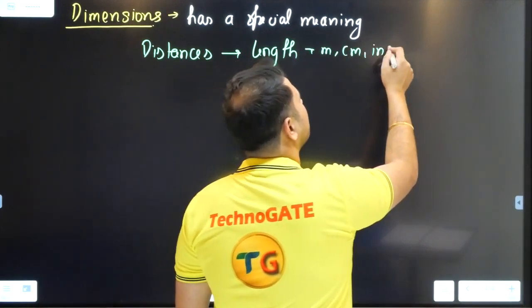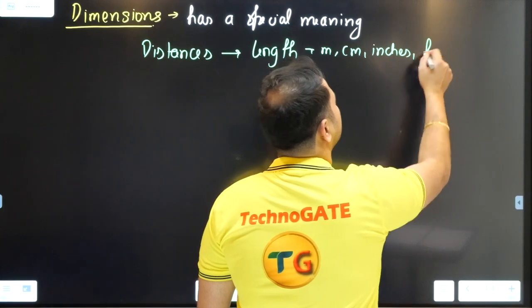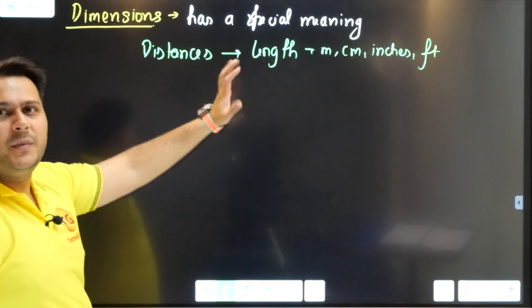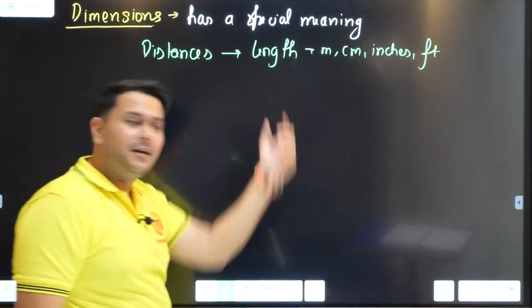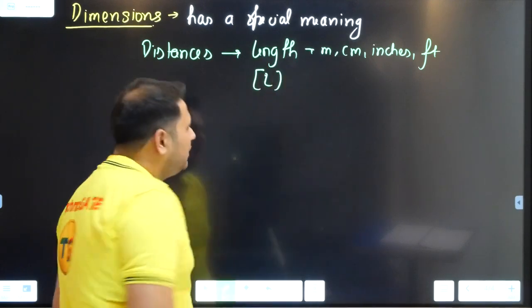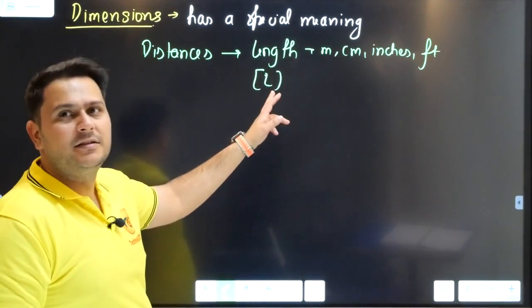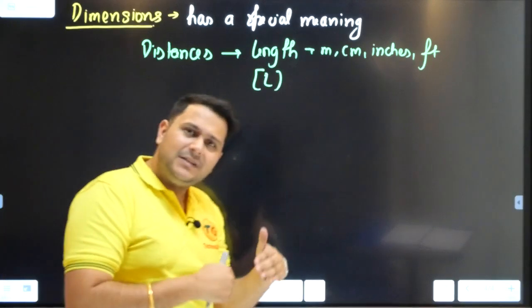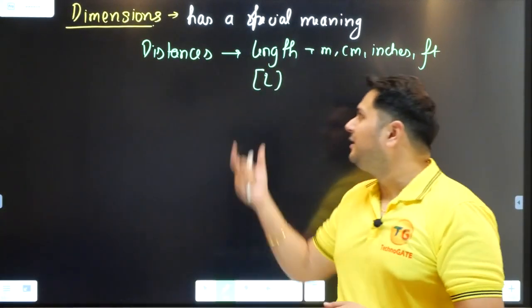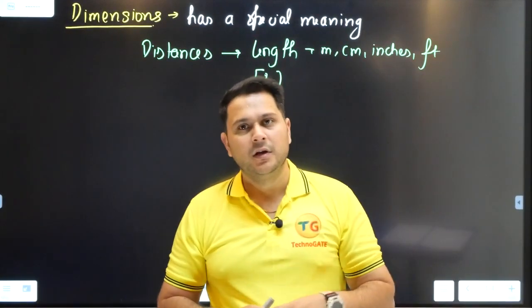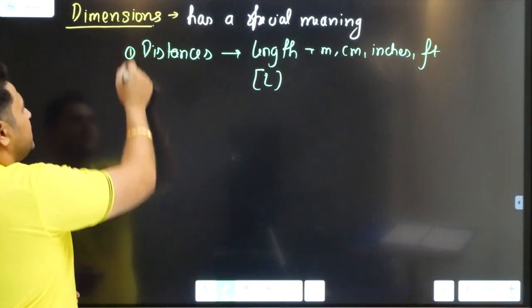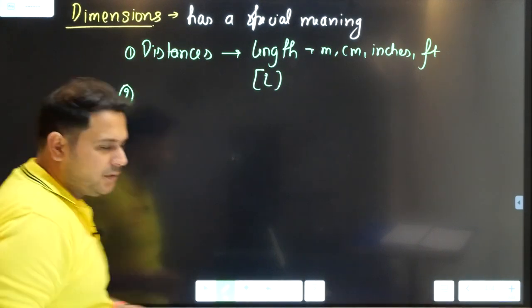All of you must be able to realize that meter, centimeter, inches, feet, all of these are what? All of these are distances. That means all of them are length, right? And I am representing the word length with the English letter L. So wherever you see L in physics, it will be representing distances. Now let me tell you, this is the first dimension, right?